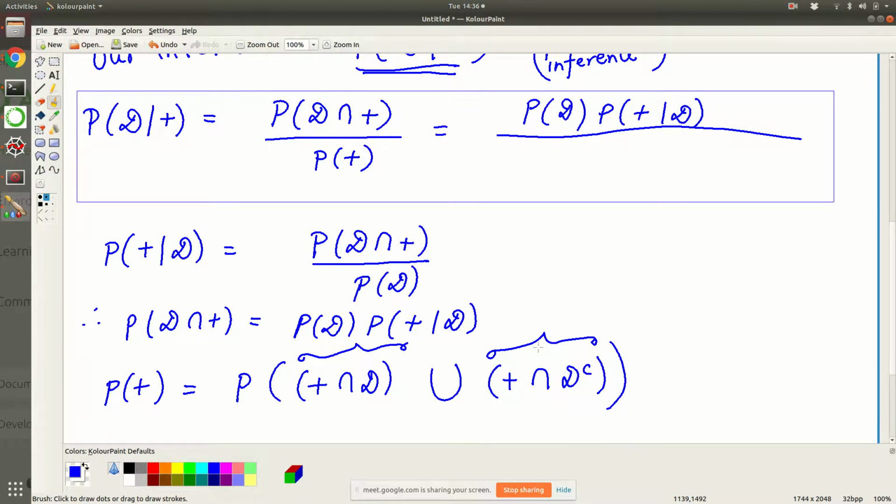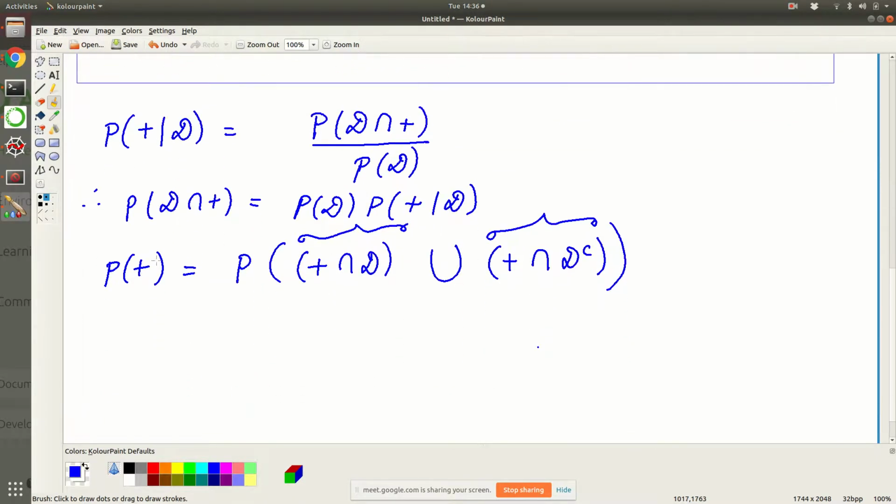So we can write this as the probability of this plus this, which is the probability axiom that we have been discussing in many classes. Using that we get this. Now we are done, right?